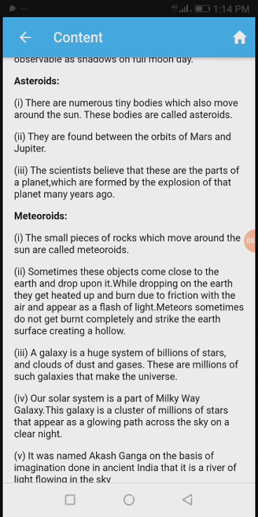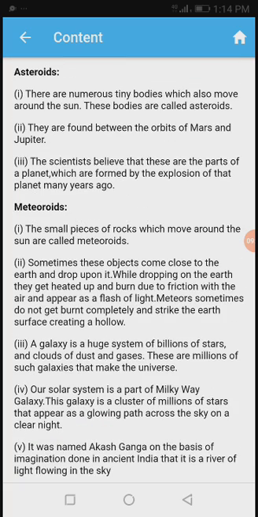This galaxy is a cluster of millions of stars that appears as a glowing path across the sky on a clear night. Our Milky Way galaxy was named Akashganga on the basis of imagination in ancient India, that is, a river of light flowing in the sky. See, these galaxies are also called Akashganga असंही म्हटलं जातं, and our solar system is a part of such a galaxy, the Milky Way galaxy.